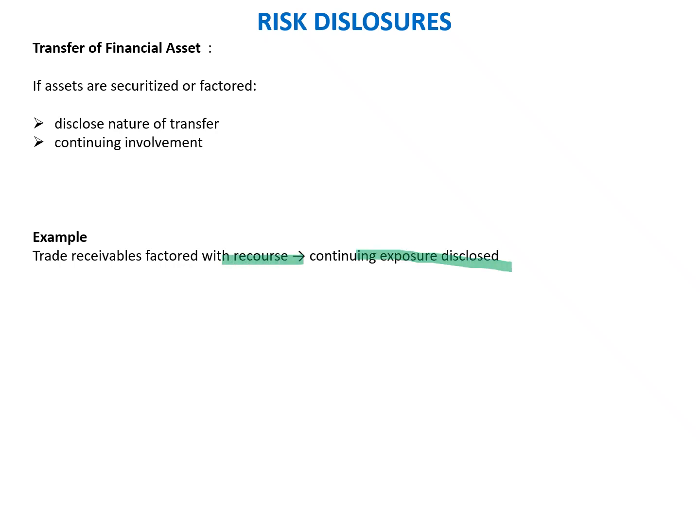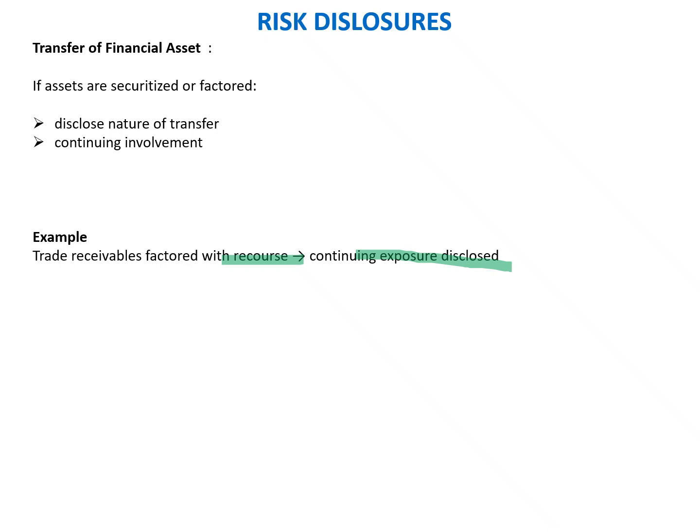So basically, whenever we have factored any kind of receivables, then we have to pay some factoring commission, plus it has an inherent risk associated to it, whether the amount is going to get received or not. Then we have to disclose that kind of risk appropriately so that users are clear what kind of risk they are carrying for those particular financial instruments. So with this we actually come to the end of this Ind AS 107 presentation.